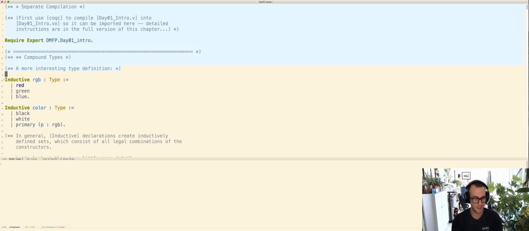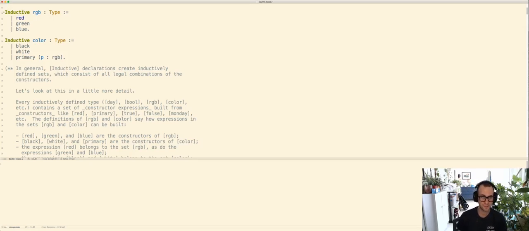Here's a more interesting type definition, again using something you should be familiar with, colors. So computer monitors work on the red, green, blue color model, which is not exactly the primary colors. The primary colors are red, yellow, and blue. But red, green, blue are sort of the pixels that computers can produce easily. Every little bit of your monitor is 3 very tiny LEDs, one red, one green, one blue, and they're really close to each other. And by shining different lights out of them, we can simulate a vast array of colors as they exist in the world. Not all of them, it turns out, but many of them.